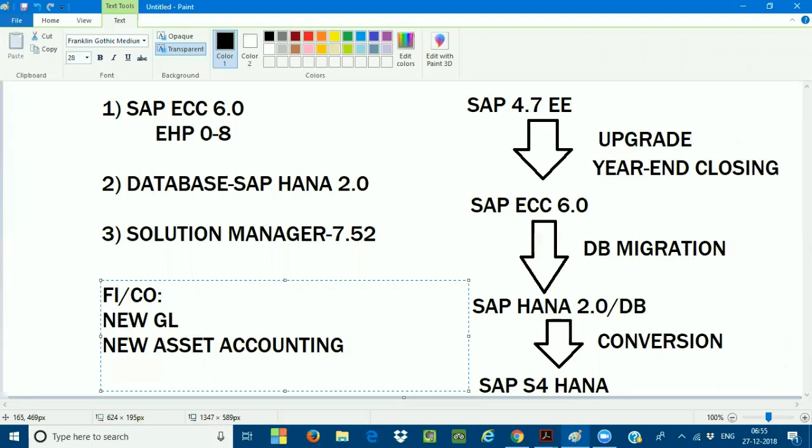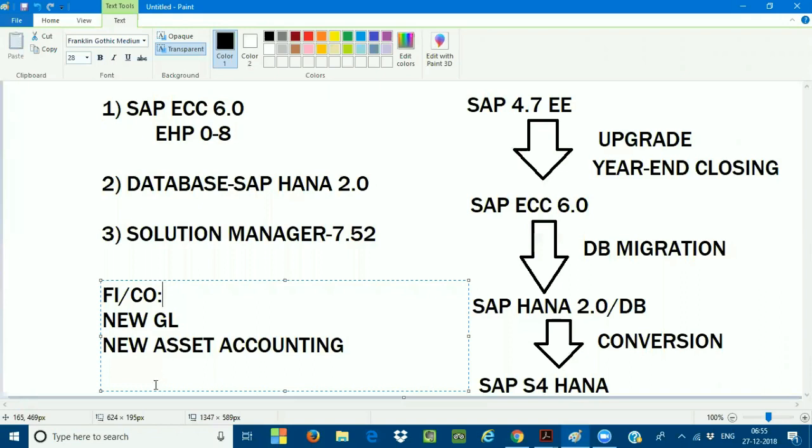Okay, the customer is telling me, Mahesh, we are already in SAP ECC. So from the finance point of view, what is the major impact? What I have to do here is check whether your system is on SAP new GL accounting and the new asset accounting. Very, very important. How should I do this?